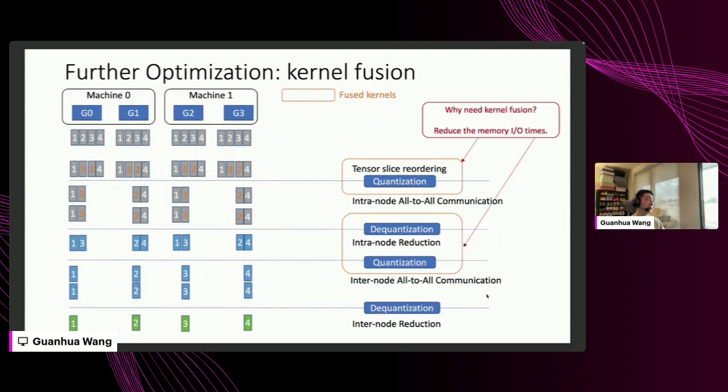We further optimize this workflow by doing two things. The first is called kernel fusion. Basically, we fuse subsequent kernels together in order to reduce the I/O times of global memory access on the GPUs. Thus, we can improve the efficiency of the kernels. We do two kernel fusions. One is on the tensor slice reorder and the intra-node quantization. The second is on the intra-node dequantization, intra-node reduction, and the inter-node quantization.